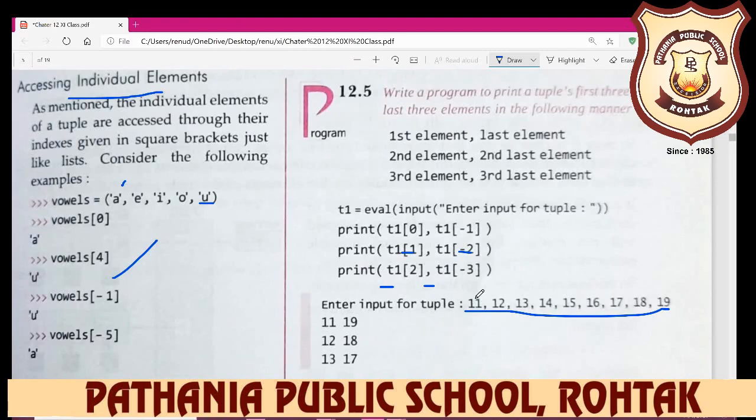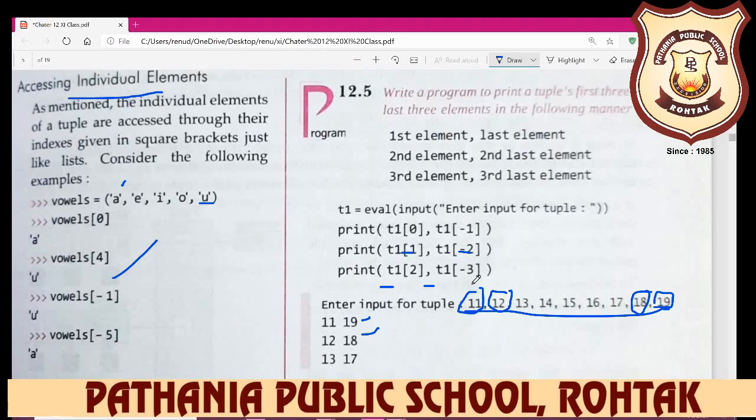What is the place of minus 1? 19. So first answer is your 11 and 19. T1 is your 12, and from the last, minus 2 is your 18. So your answer is 12 and 18. And next it wants to display T2 and T minus 3.